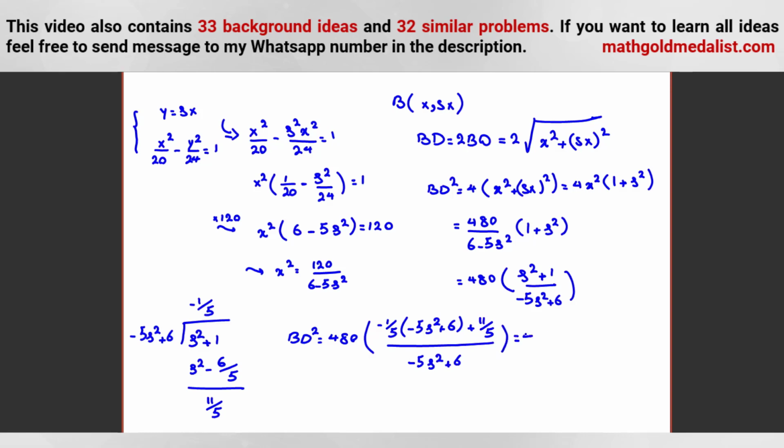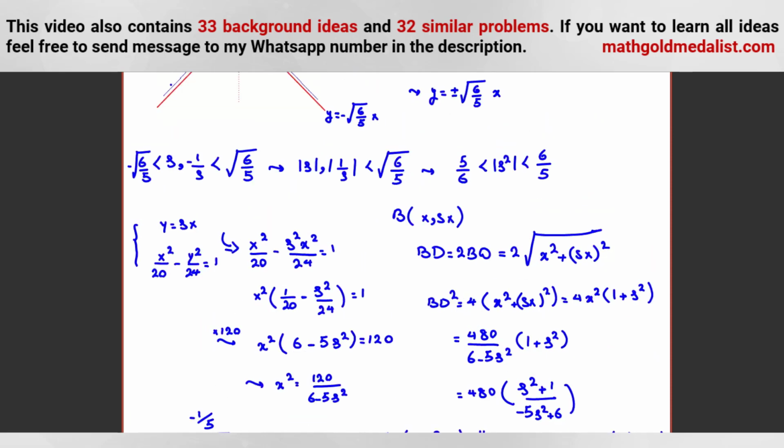And if we divide, it will be 480 times negative 1 over 5 plus 11 over 5 times 1 over negative 5s squared plus 6. So we should do what? All of them are constant except this, so we should find the minimum of this part. And 6 minus 5s squared is positive.